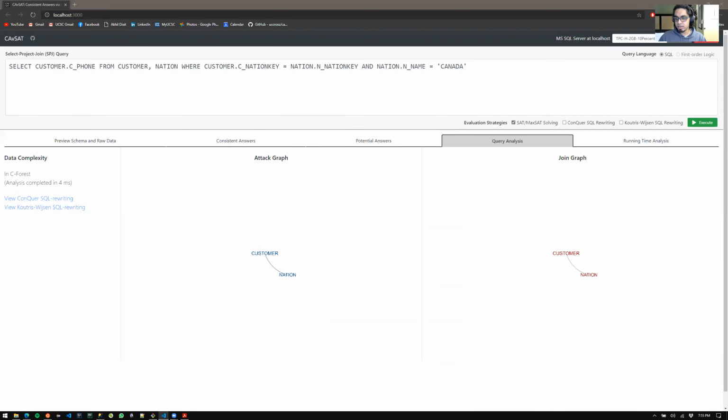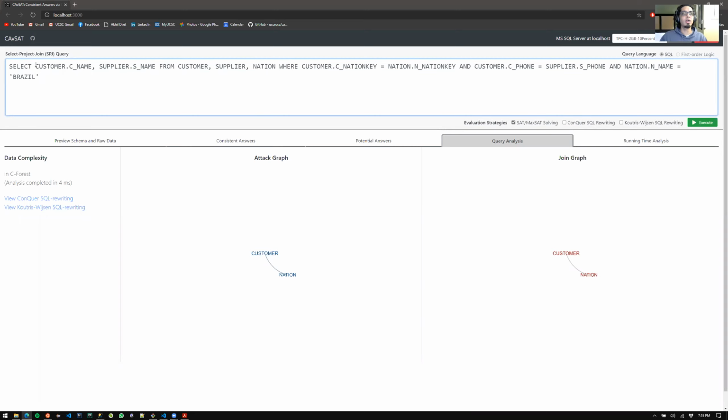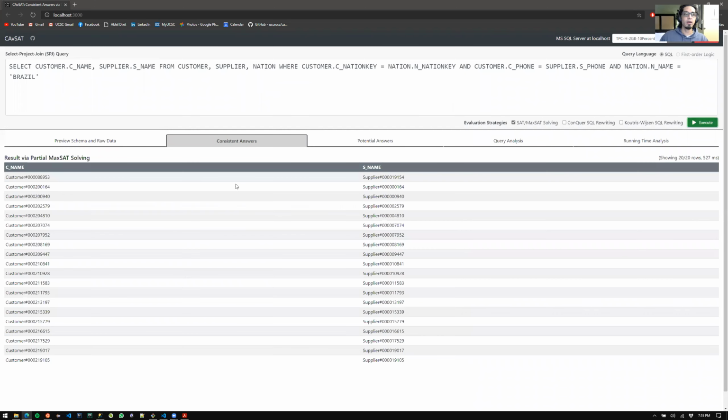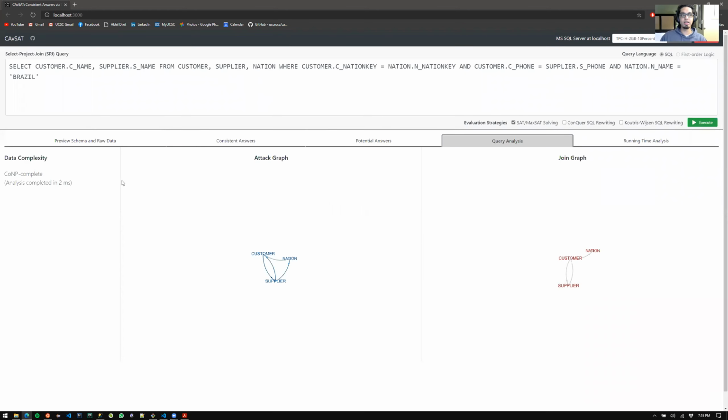Now, maybe let's look at an example of a query that is not SQL rewritable. This is a slightly complex query that asks for the names of the customers from Brazil, such that those customers are also themselves the suppliers to some other customers. If you execute this query, you get a set of customers. These customers are also suppliers. And if you look at the query analysis, you see the data complexity of computing consistent answers to this query is in fact coNP-complete.